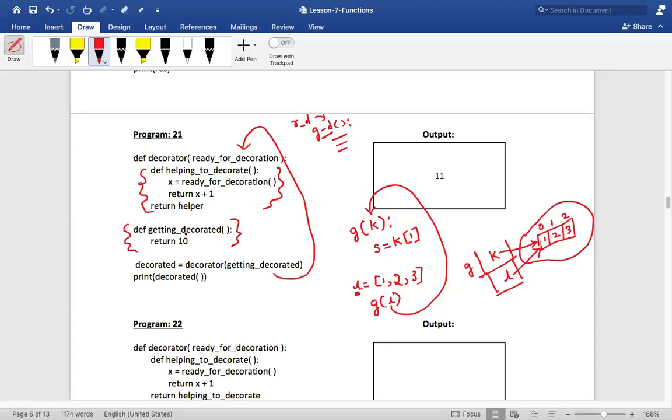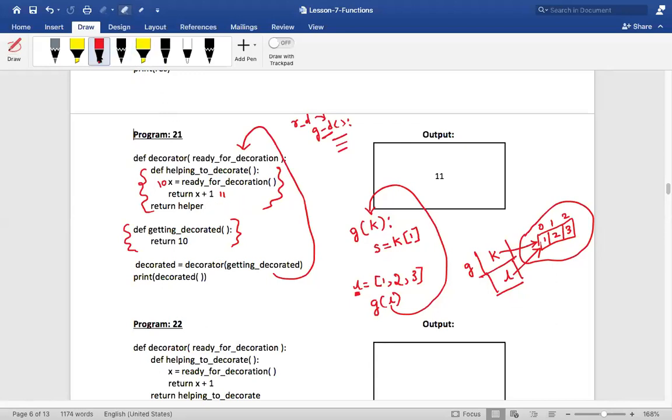So when I call ready for decoration, what will it return to me? It will return 10. Therefore, what is X containing now? It will contain 10. Then what will it do? It will return x plus 1, that is 10 plus 1, that is 11. Correct? So understood so much, right? And then it says it is not helper. This is a mistake. It says return helping to decorate.